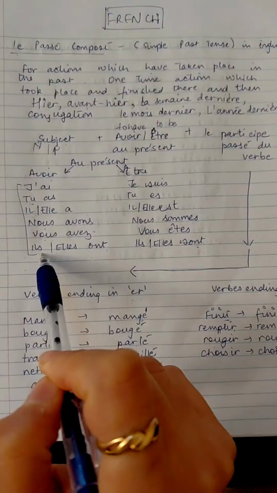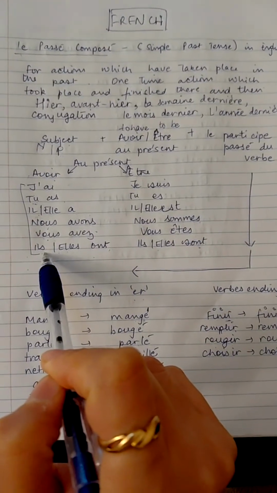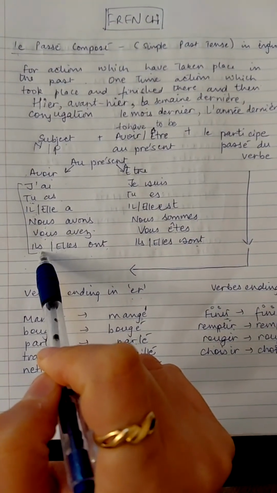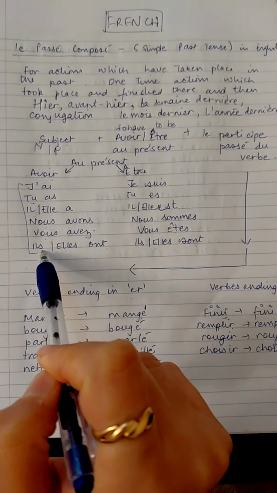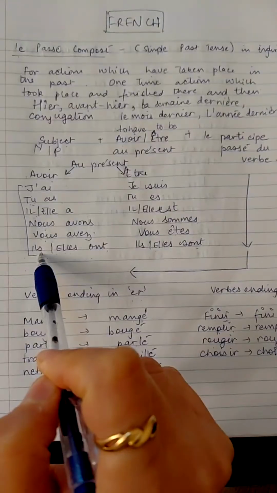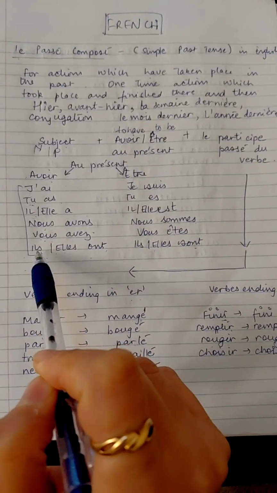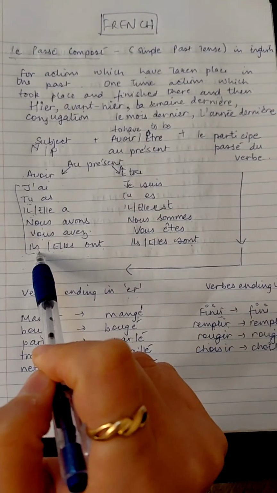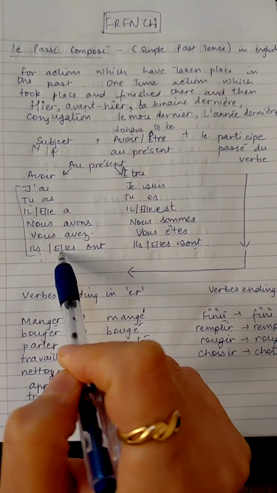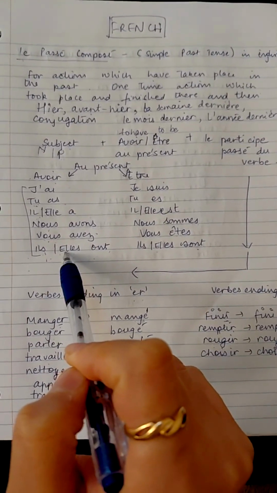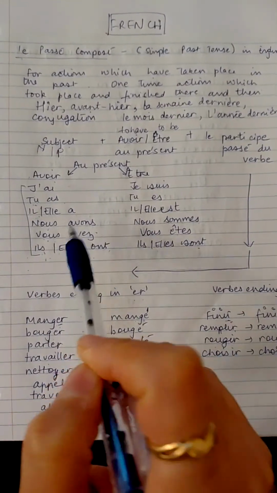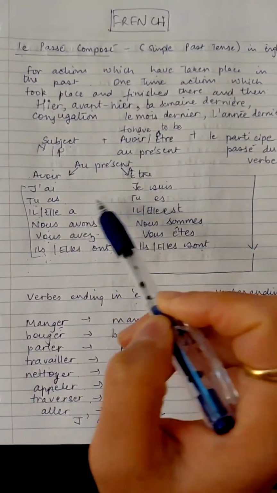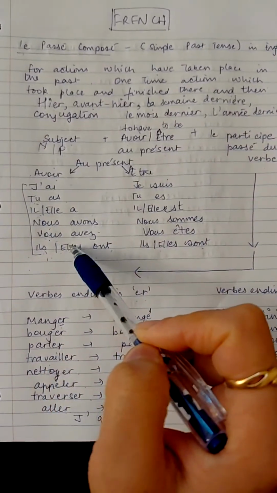Now, ils is used for a group where we are talking about only males, right? Or males and females both, right? So it can be used for a group which is used for a masculine plural noun. Now, elles is solely used for a group which consists of only girls, right? So these are the different subject pronouns.